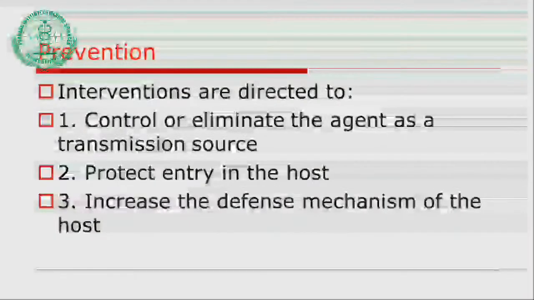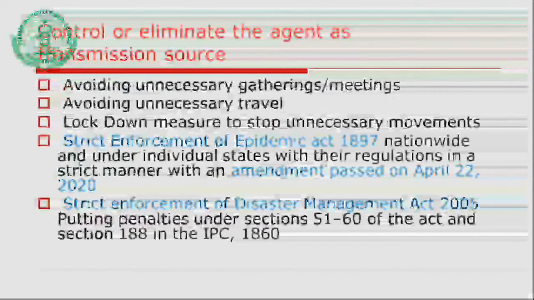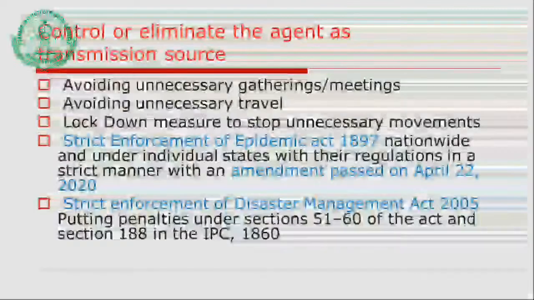When we concentrate on prevention, our approach should focus on three things. First, interventions directed to control or eliminate the agent as a transmission source. Then protect the entry into the host, and the third thing we can do is increase the defense mechanism of the host. If you understood the importance of the agent, host and environmental factor, this epidemiological triad, the same thing we can apply when planning prevention of any disease. Control, eliminate the agent as a transmission route.